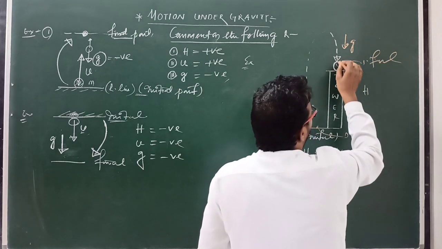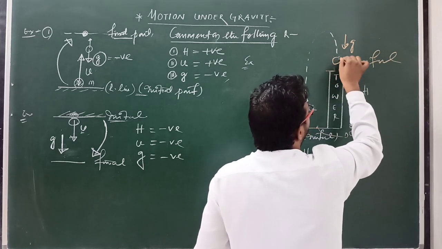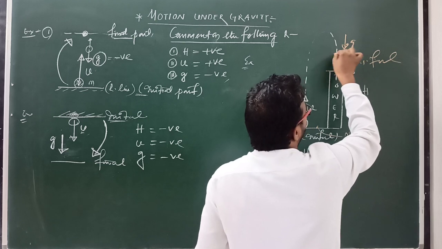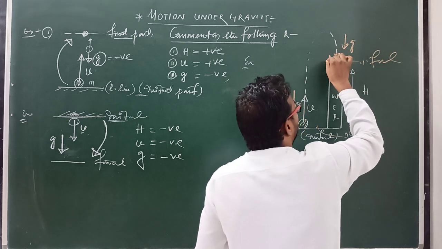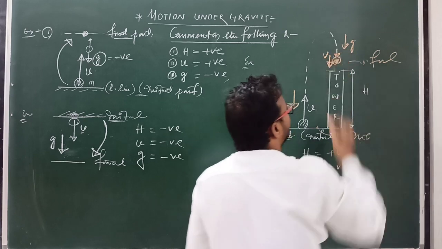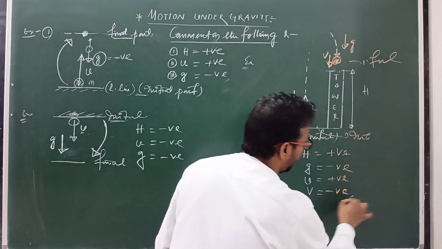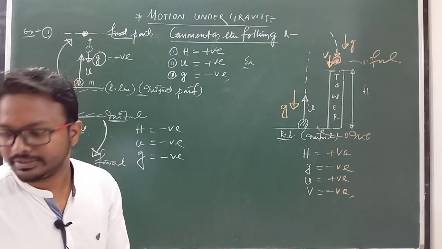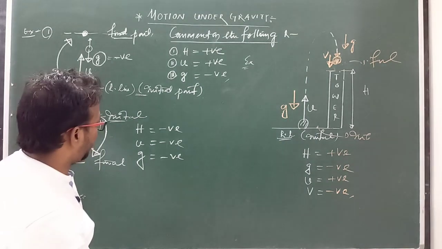Before hitting the ground, at that time the velocity is in the downward direction, and here v is taken to be negative. Clear? Okay, so next example.